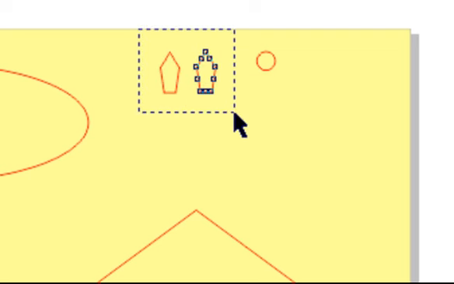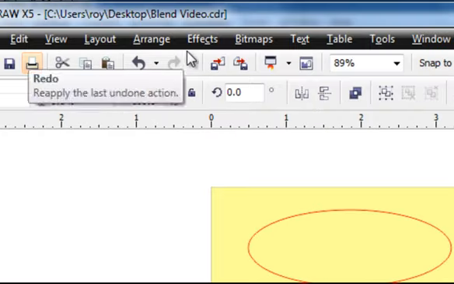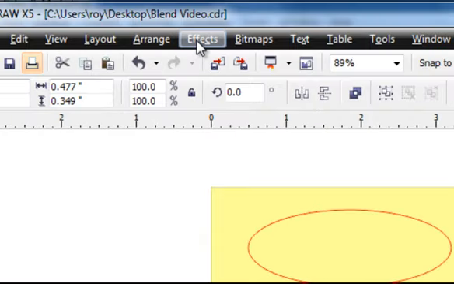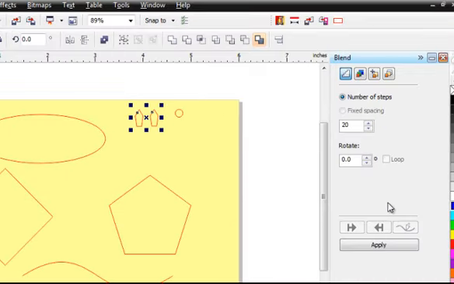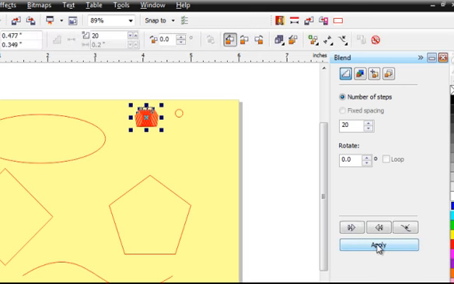I'm going to select the two of those, and then we're going to create a blend group. So I'll go to Effects, Blend. That brings up the Blend docker. As far as I know, there's nothing different in X5 on the blend. All this functionality has been available for 10 years or so in CorelDRAW. I think clear back to CorelDRAW 5. But now I'm going to tell it to apply that. Now I have a blend group.